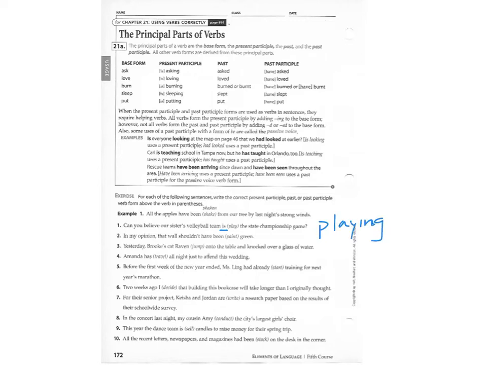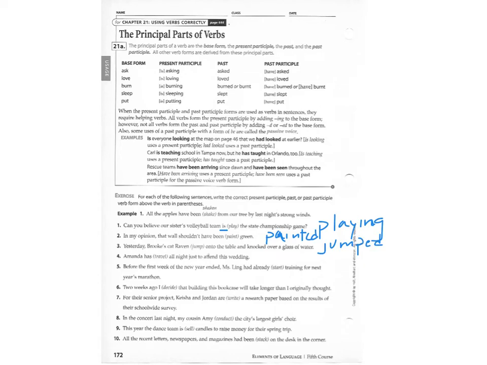Okay, then we have to go with paint. We have a form of "have" in front of it. So it's going to be, in my opinion, that wall shouldn't have been, and we're going to go with painted. For 3, we need a form of jump, and so we're just going to use the past. So that is jumped. We're just going to add -ed to it.